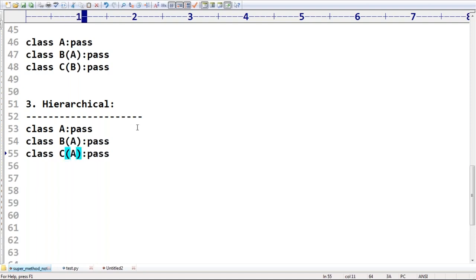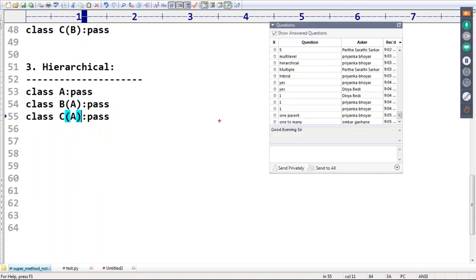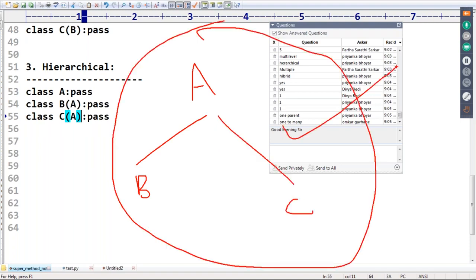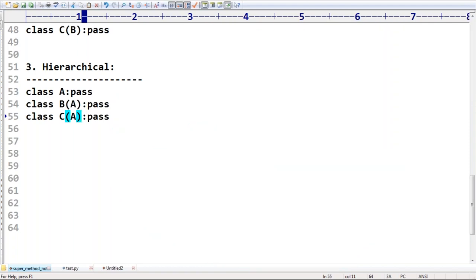Now observe how the diagram looks. A is the parent. Next, B is one child, and after that C is another child. This concept is nothing but hierarchical inheritance. Clear? We even covered this with examples. It's just a simple revision. We covered it with small programs. Do you remember? Last time we discussed it already, right?